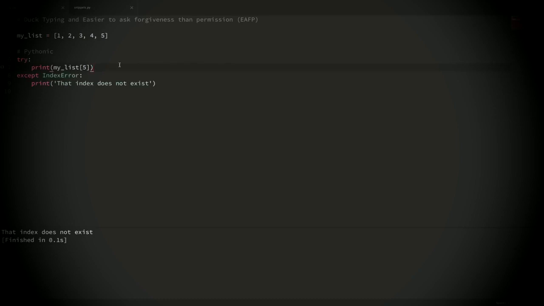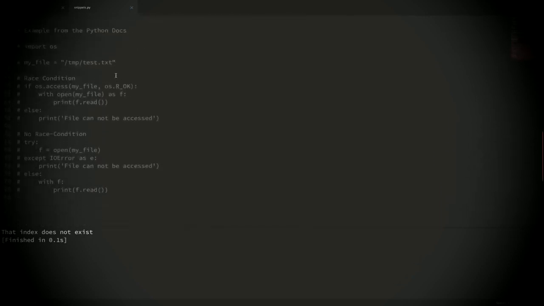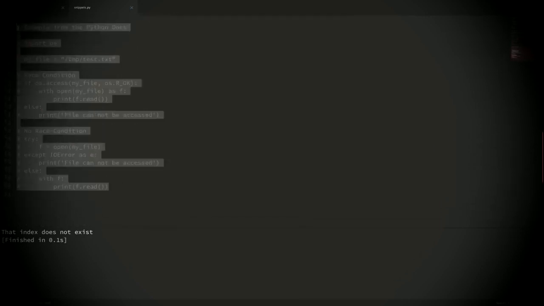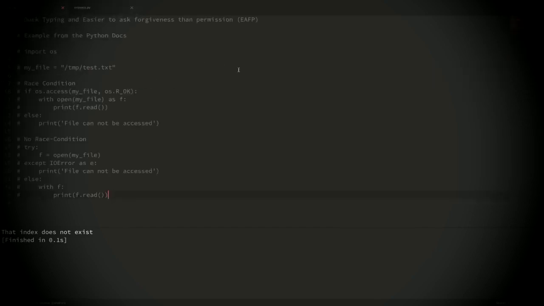Now, one good reason that I saw for writing your code this way was to avoid race conditions in certain situations. So there's actually an example here on the Python docs on the website. So let me grab this code here and paste it in to our file here. And now let me uncomment out this code so that we can see exactly what's going on. Okay, so what we're trying to do here in this example that I grabbed straight from the Python documentation online is we're trying to access this file and then just print the contents out to the screen.